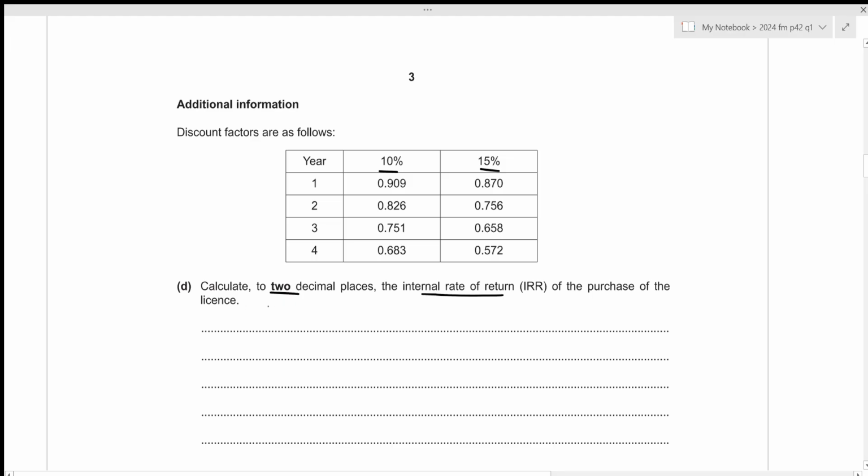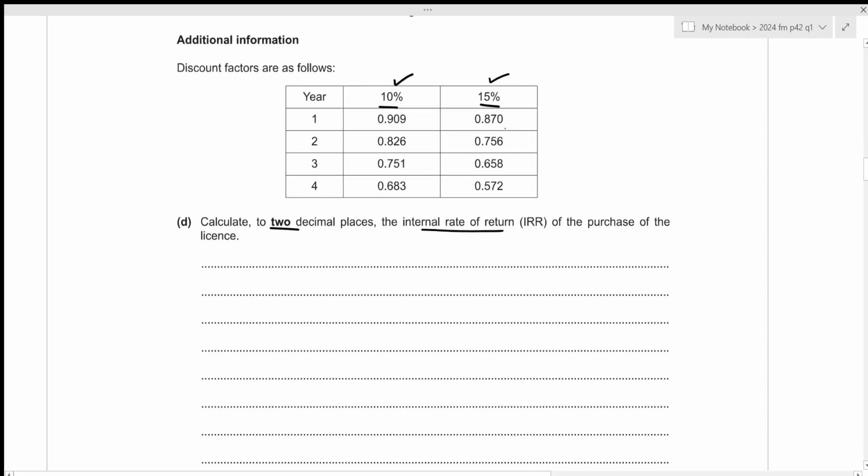So in order to calculate the internal rate of return, we first need to calculate the net present value at both of these discount factors. Let's calculate it at 10%. So we have here 0, 1, 2, 3, and 4. Okay. We've already calculated the net cash flows.